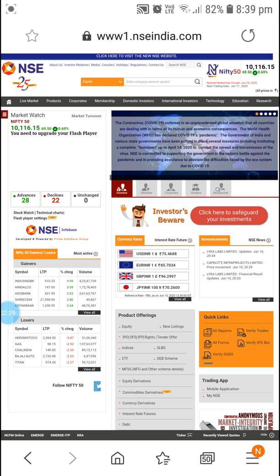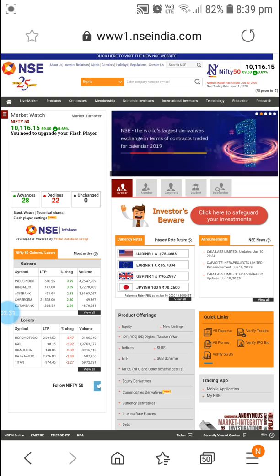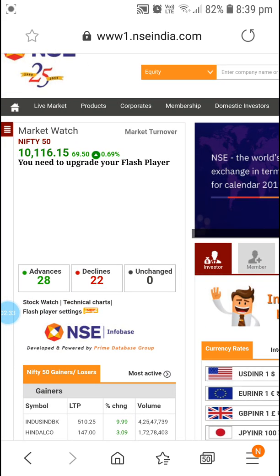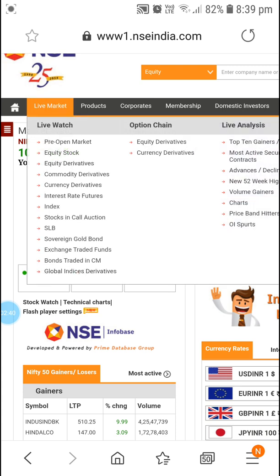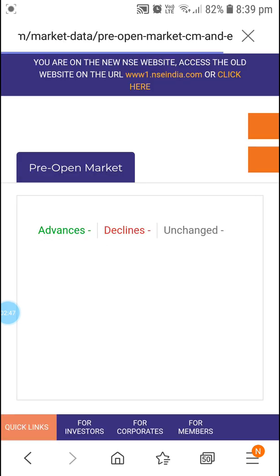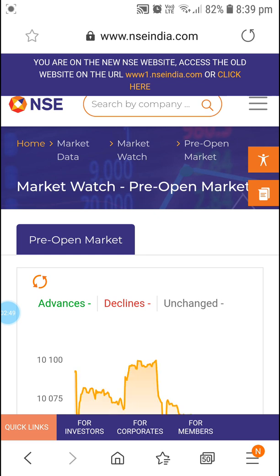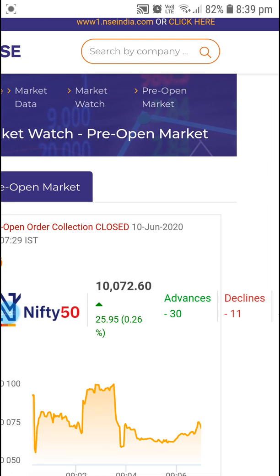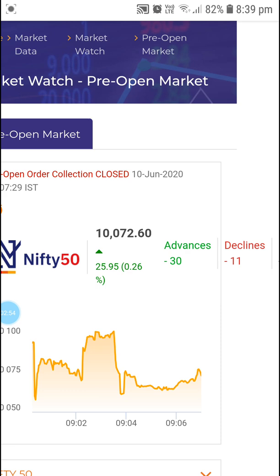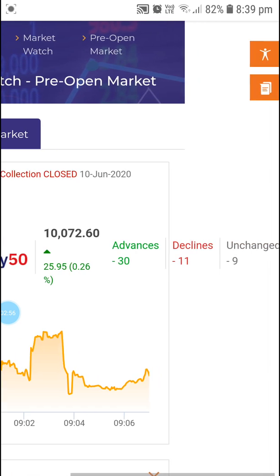The first thing you can see are a lot of things like live market, products, all those things. If you are a beginner, the first thing you have to do is go to live market and see pre-open market. The first option will be pre-open market, so click on it. Once you click on pre-open market, you can see advances 30, declines 11 and unchanged 9.